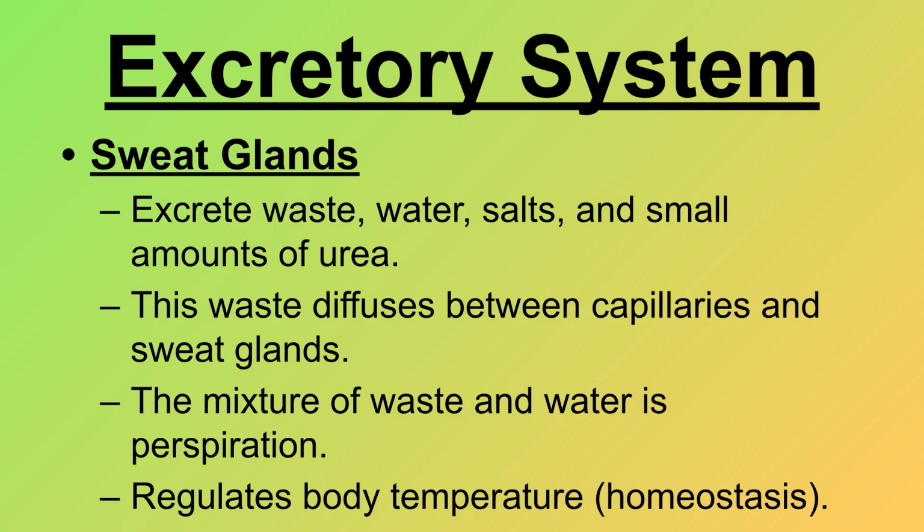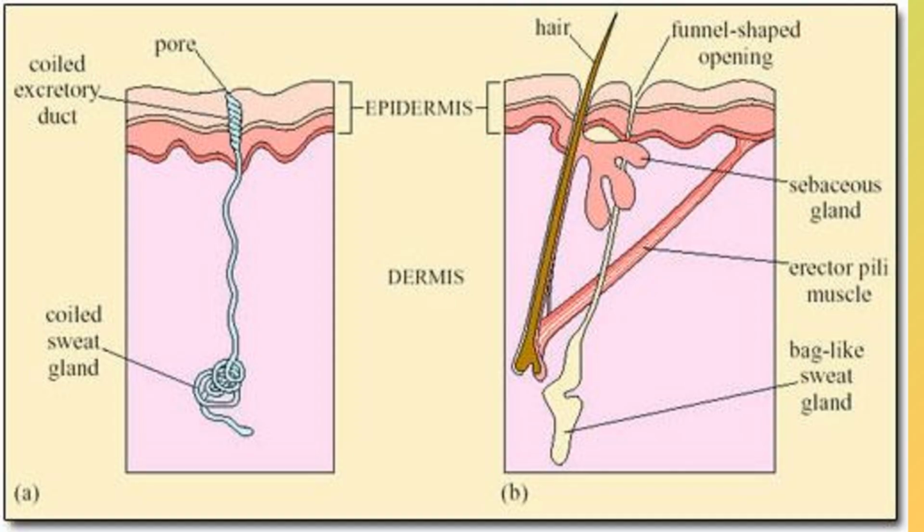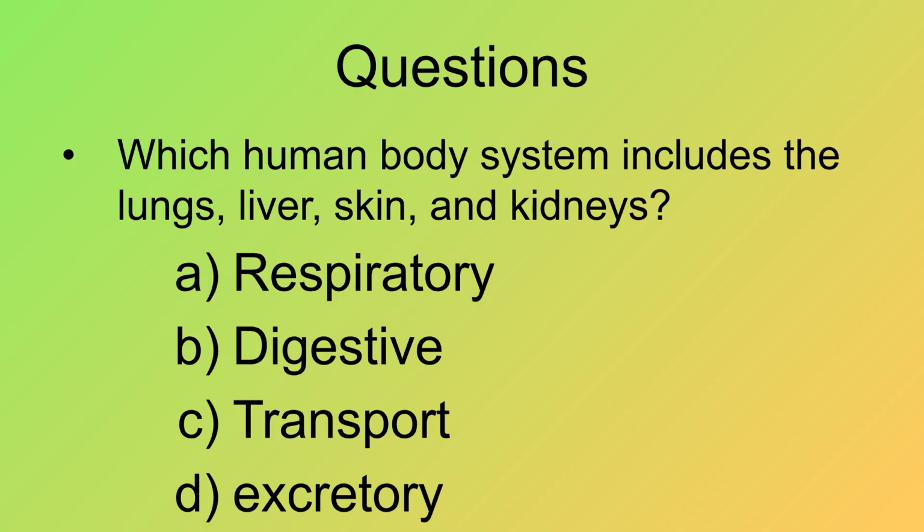This waste, mixed with water, is perspiration, which also helps regulate body temperature, maintaining homeostasis. These diagrams show the structure of the skin, highlighting the coiled sweat gland and excretory duct involved in perspiration. Now consider this question. Which human body system includes the lungs, liver, skin, and kidneys? The correct answer is D, excretory.